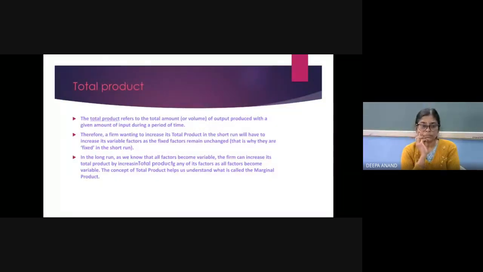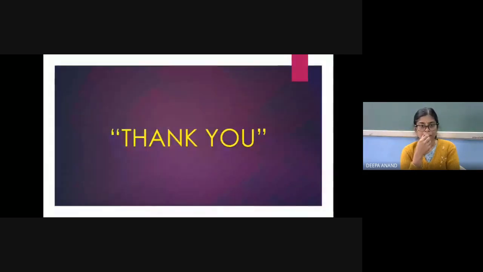In the long run, as we know, all factors become variable, so the firm can increase its total product by increasing any of its factors. The concept of total product helps us understand what is called the marginal product. Thank you.